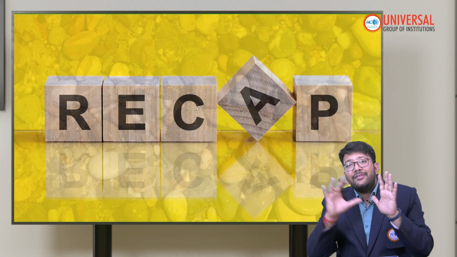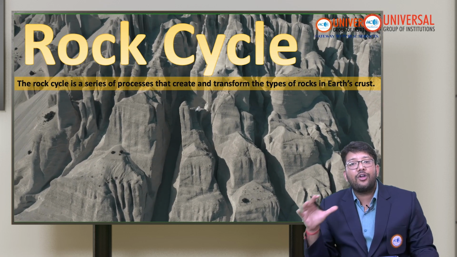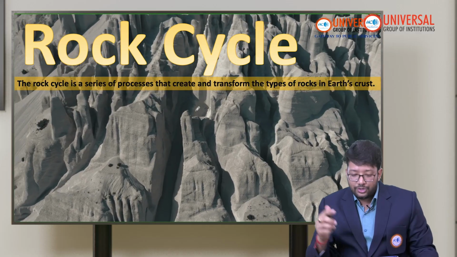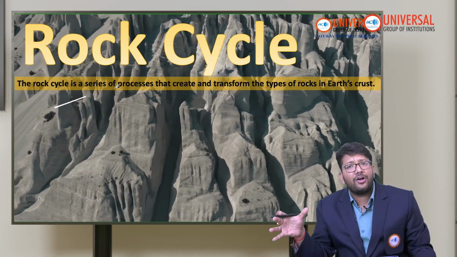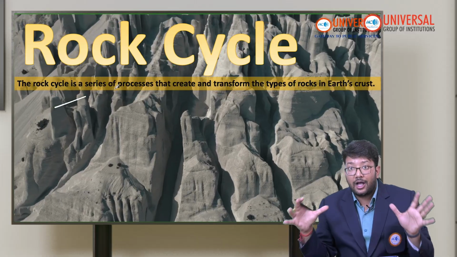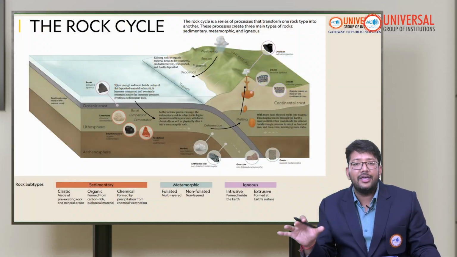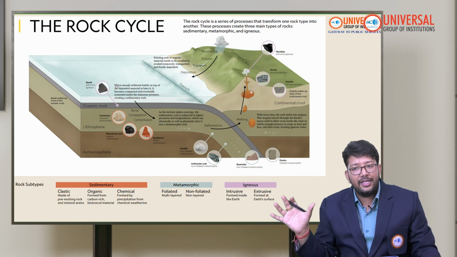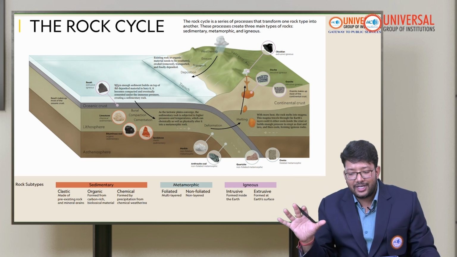So what we have done so far, if we do a recap, in previous videos I have talked about the rock cycle. So you already know what is rock cycle. That rock cycle is a series of processes that create and transform the types of rocks in Earth's crust. This is the rock cycle. Okay, this is the full picture. I have already told you about this particular lecture in my previous videos, so go check that out.